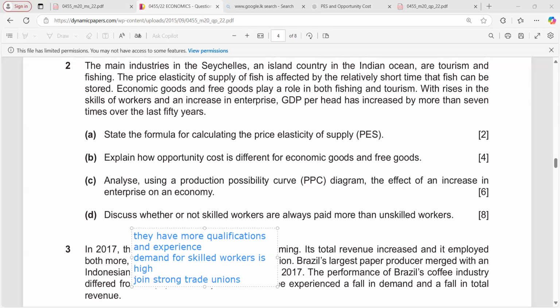By joining these strong trade unions, they can negotiate better pay and working conditions.